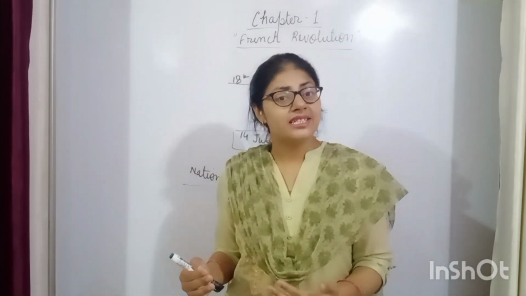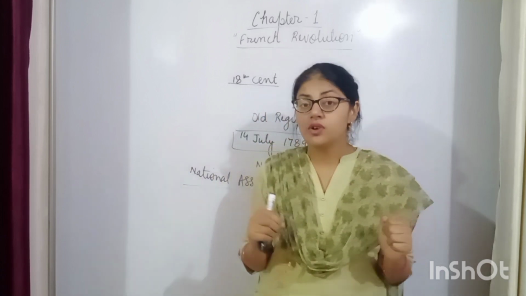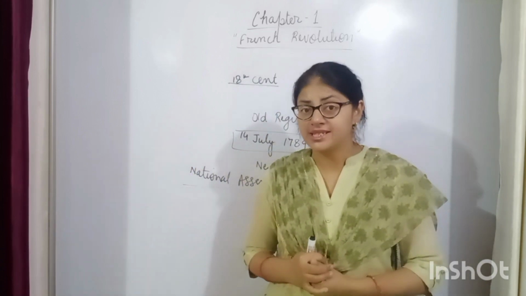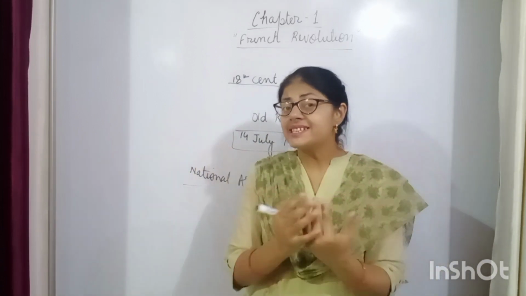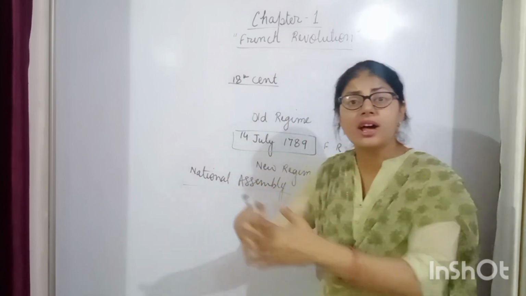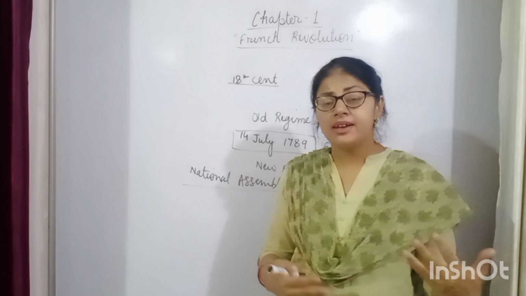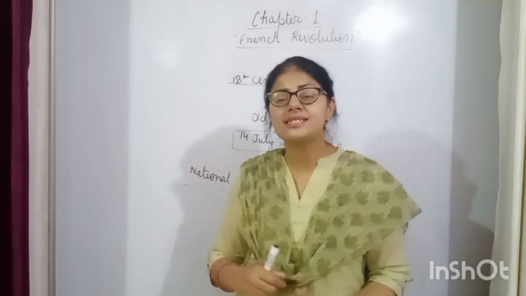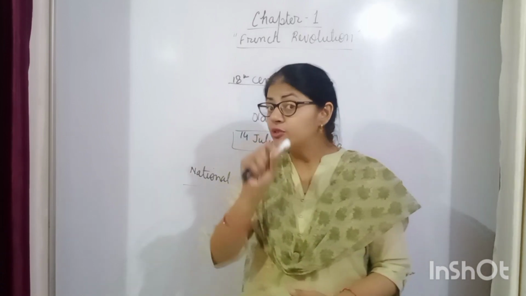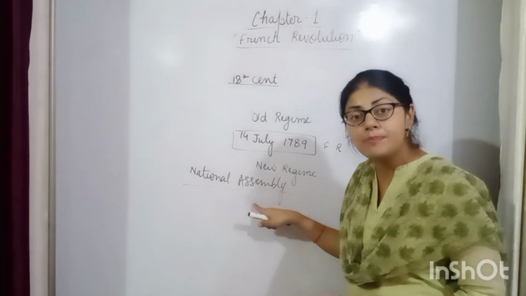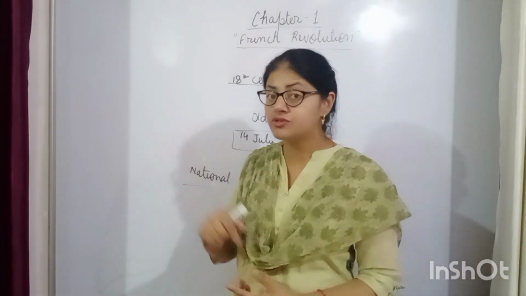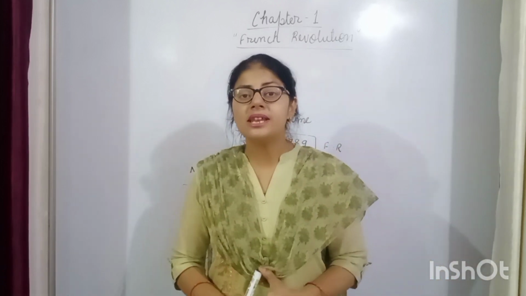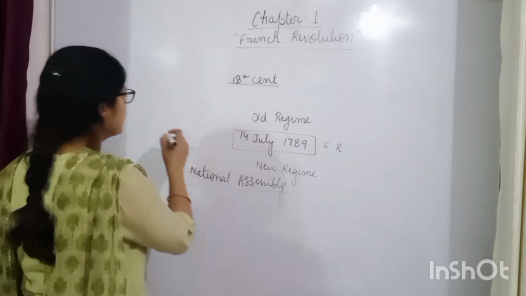There was a food crisis, which you studied as the subsistence crisis, due to which there was a kind of unrest in France. All these things were happening. The people were in a queue at the ration shop, waiting for their turn to get the ration. All these things were going on in the city of Paris, all over France. And during that time, the National Assembly people were busy drafting the constitution, remember. Till now we have studied this. Now, beta, we will continue with the August 4 decree.